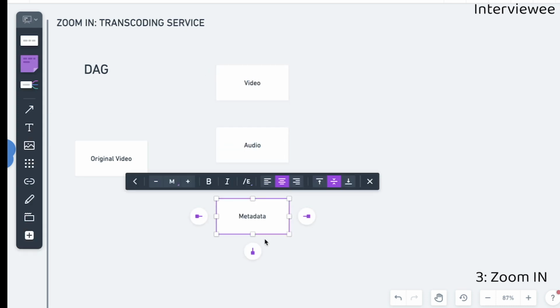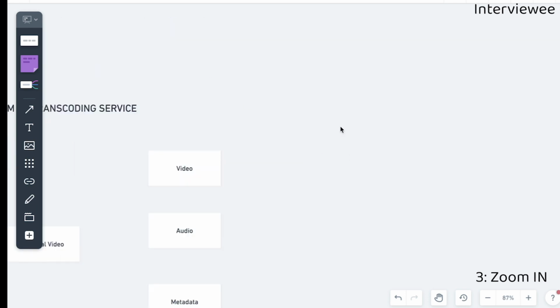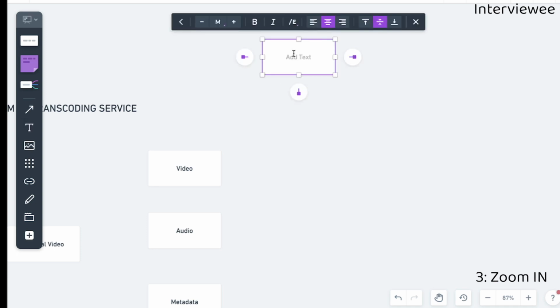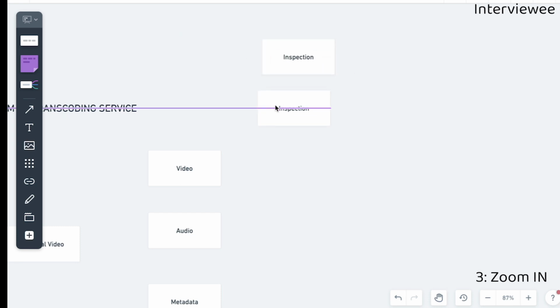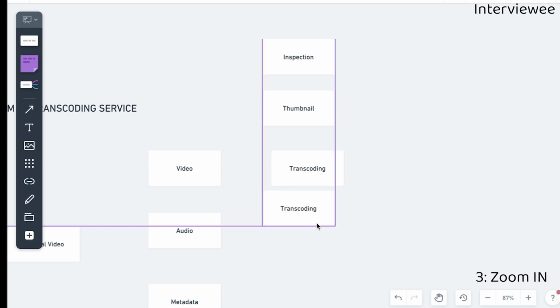This metadata is a little bit more about the video, like the length of the video. Chances are that we can also process subtitles and things like that. But we are not going to focus on metadata for now. The most important ones for transcoding are video and audio. So video is going to have its specific tasks. Let me see if I can write down a few. Obviously we need to inspect the video for inappropriate content. Also here we can create thumbnails. The most important one, the video transcoding, watermarks, and so on and so on.